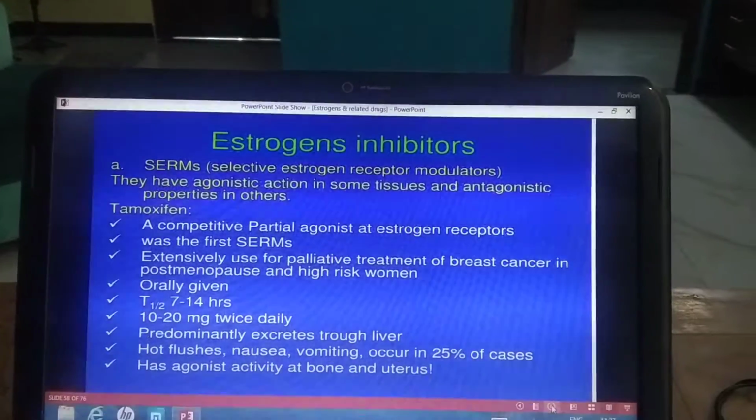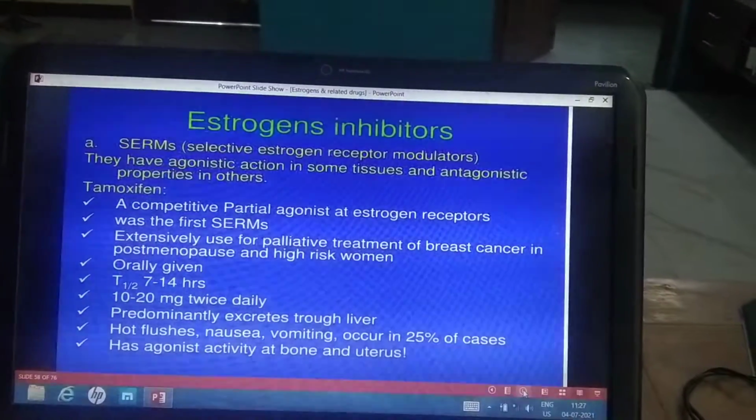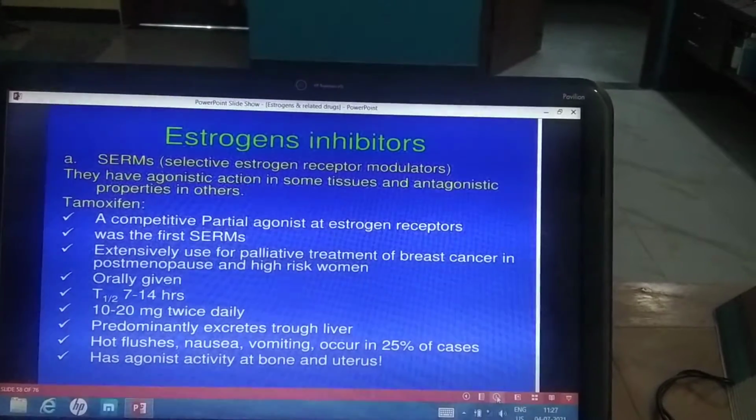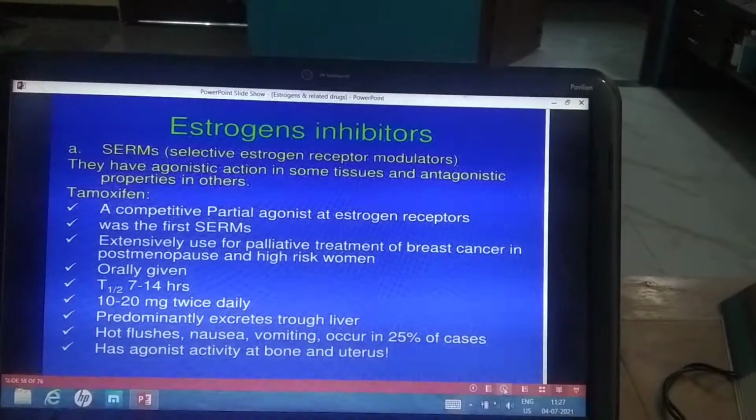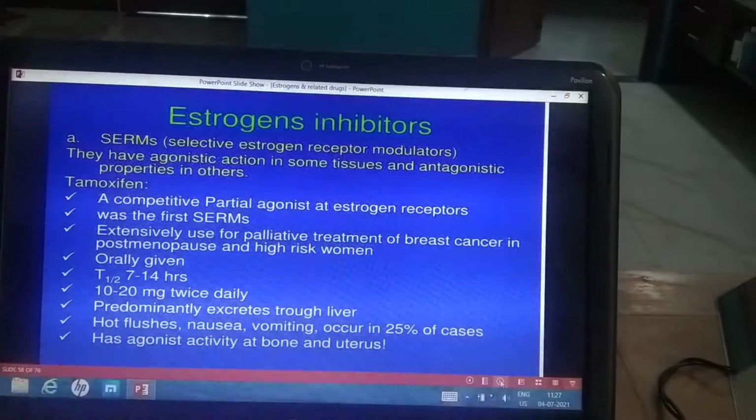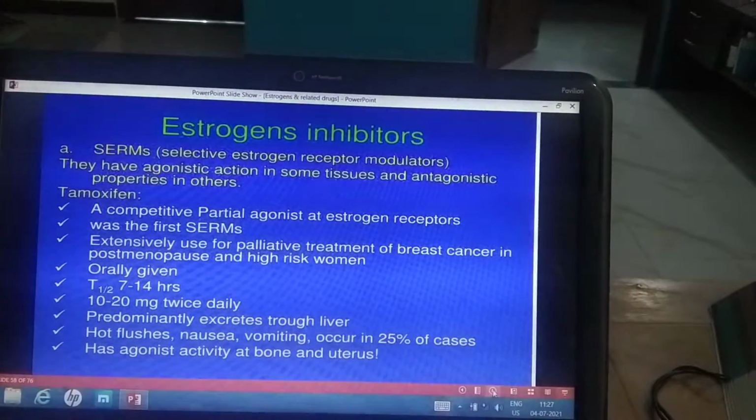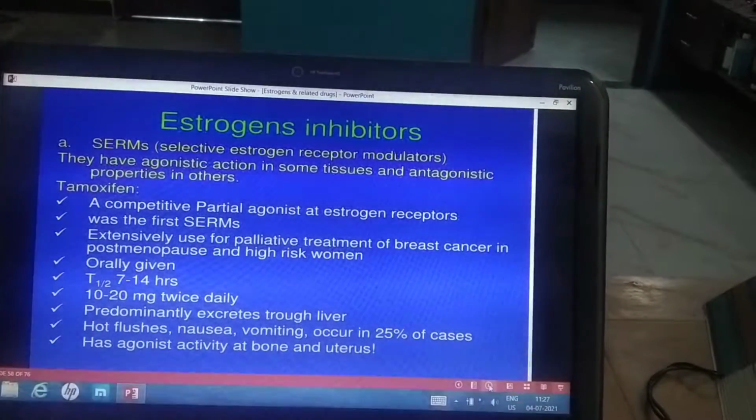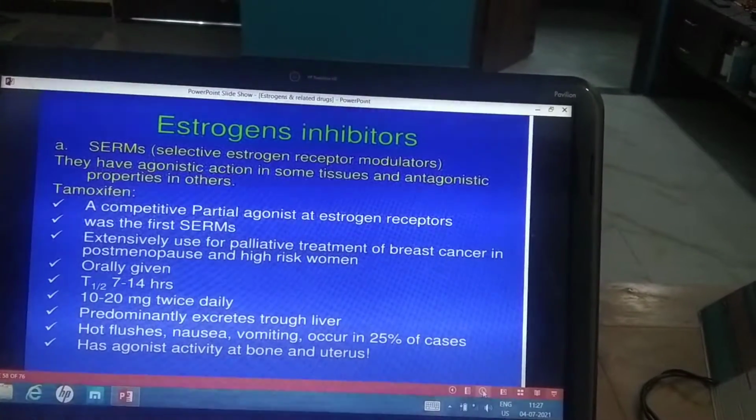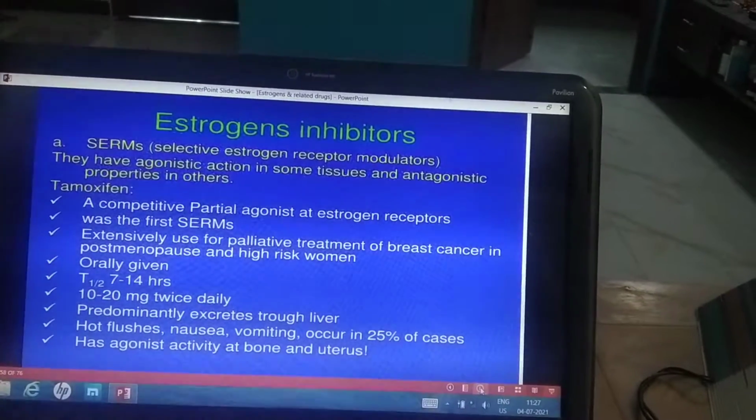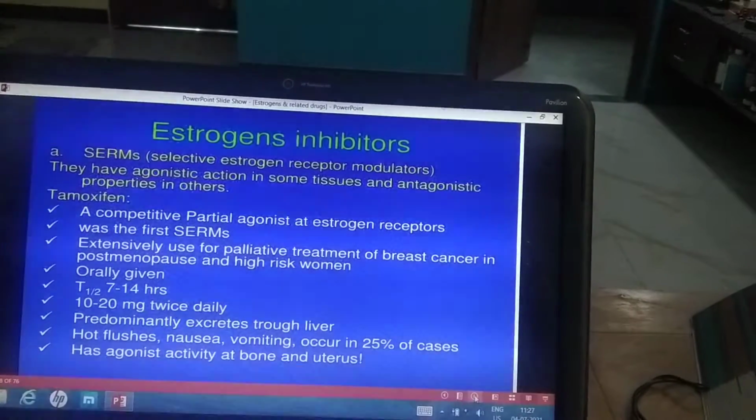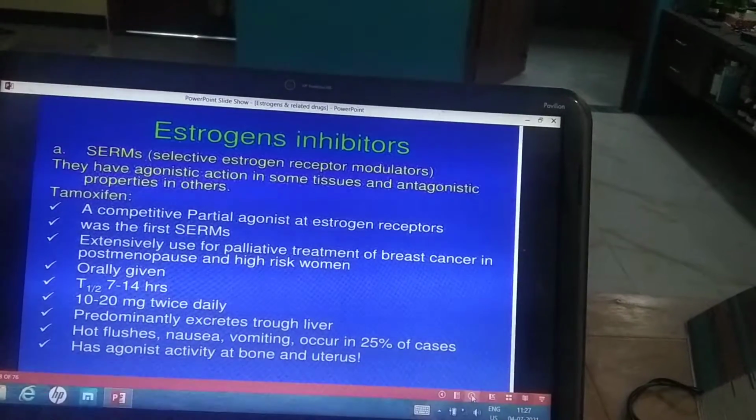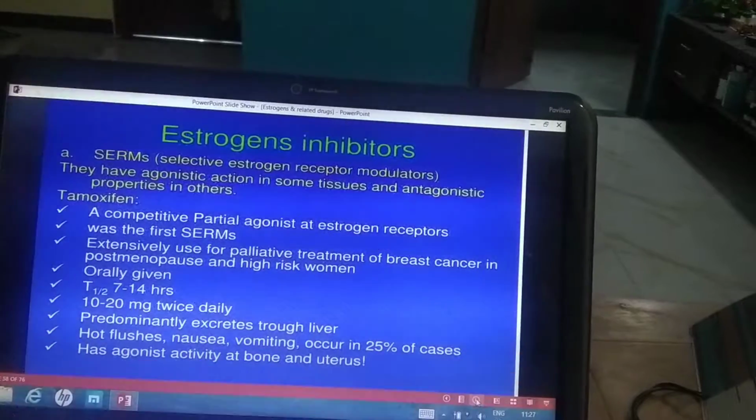Now coming to tamoxifen. Tamoxifen is a partial agonist of estrogen receptors. It is a competitive partial agonist at the estrogen receptor. It was the first selective estrogen receptor modulator to be discovered. It is a non-steroidal compound. It has a selective estrogen receptor modulating effect. It has estrogenic action on the endometrium, bone, and plasma lipids. So in some tissues it has estrogenic action, and in some tissues it has anti-estrogenic action.